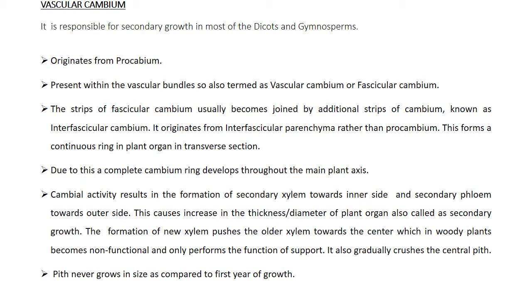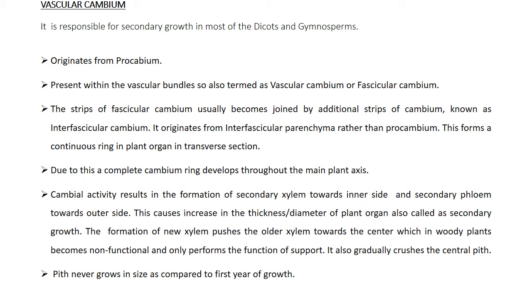Due to this, a complete cambial ring develops throughout the main axis of the plant. Cambial activity results in the formation of secondary xylem towards the inner side and secondary phloem towards the outer side. This causes an increase in the thickness or diameter of the plant. This growth is also called secondary growth.